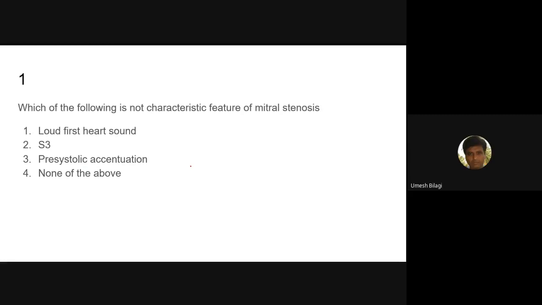Which one do you think? Three. Why do you say it is S3? Because loud first heart sound and pre-systolic accentuation are very much characteristic features of mitral stenosis.